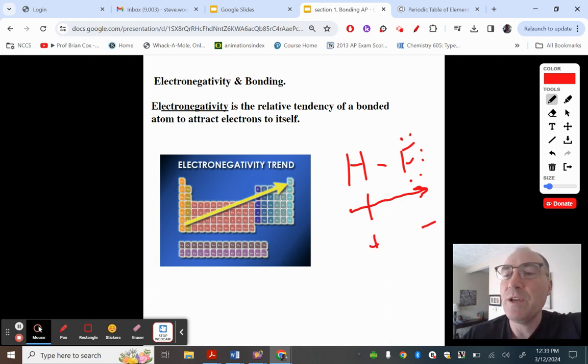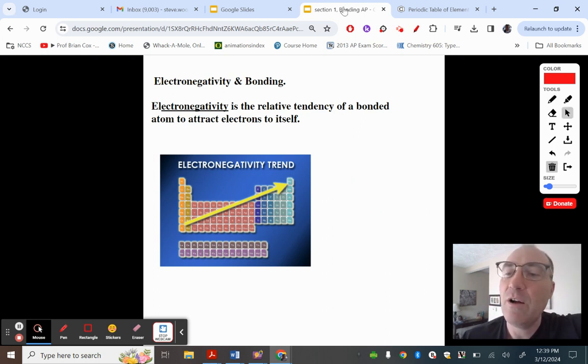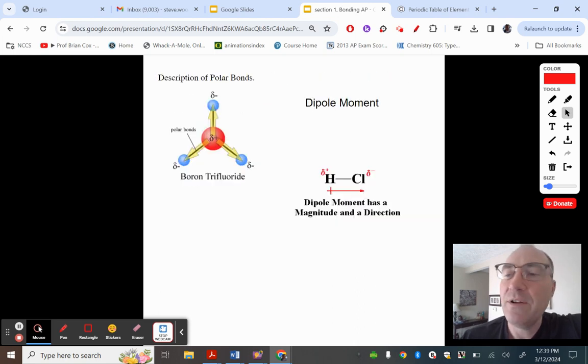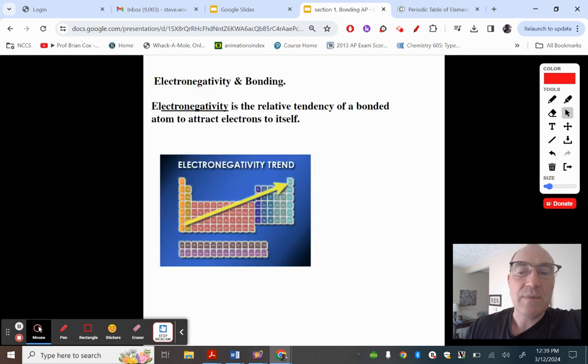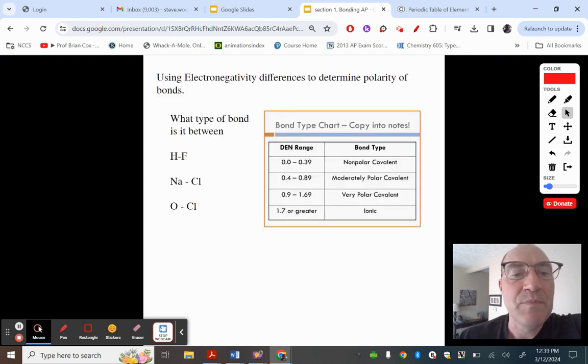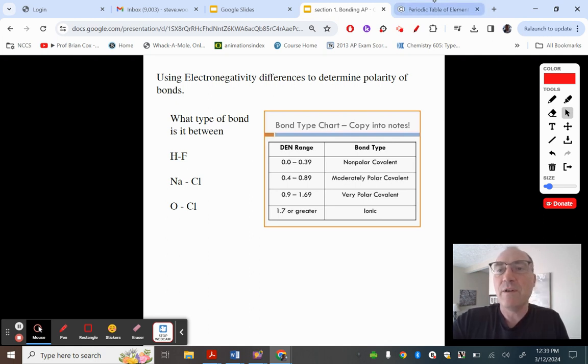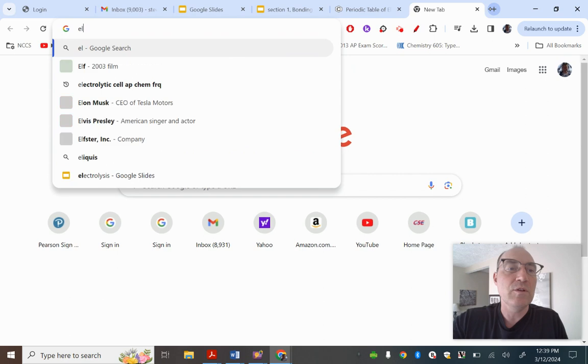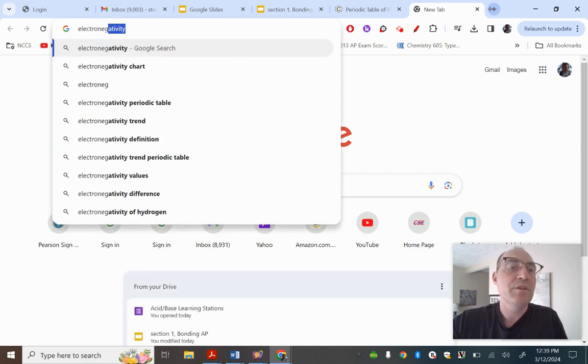The difference between electronegativity values, and these are all found either online or on your periodic table. Let me see if I can get back to it. If you want to look up the electronegativity values, you can either Google them or I'll give them to you.